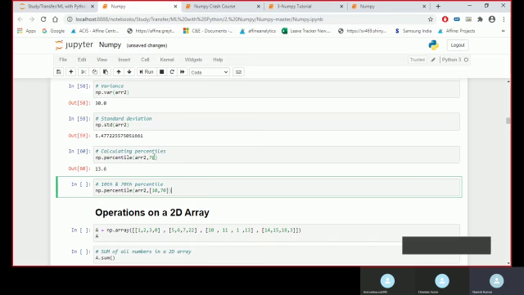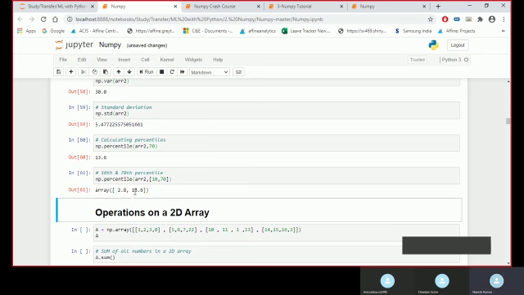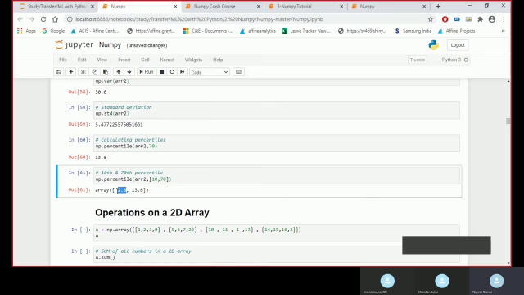I can see that here. At the 10th percentile, my value would be 2.8. At the 70th percentile, my value would be 13.6, right? So it would be something like this.